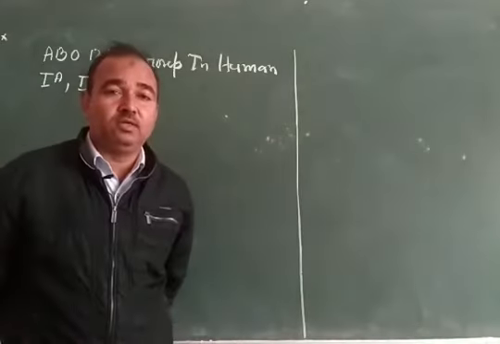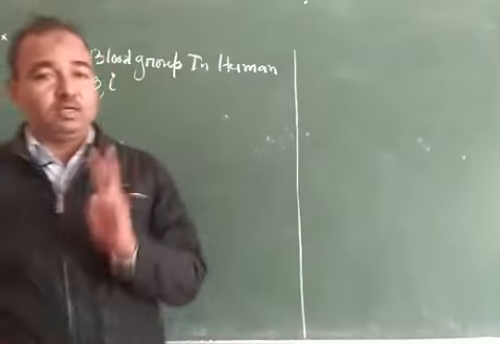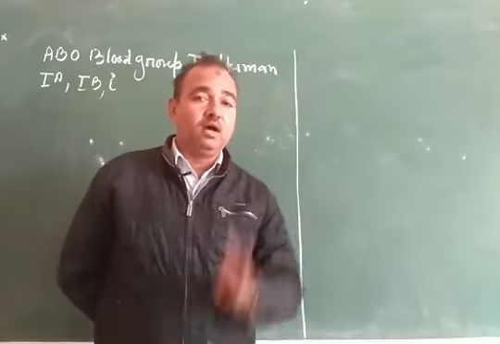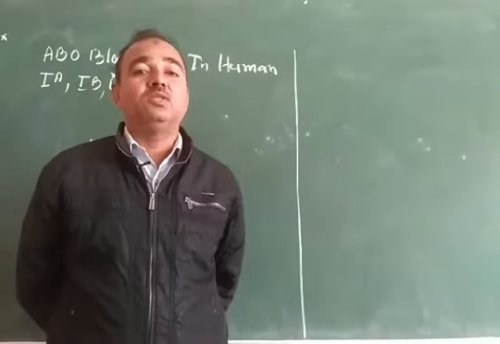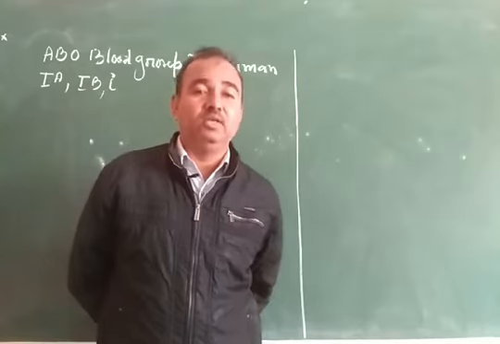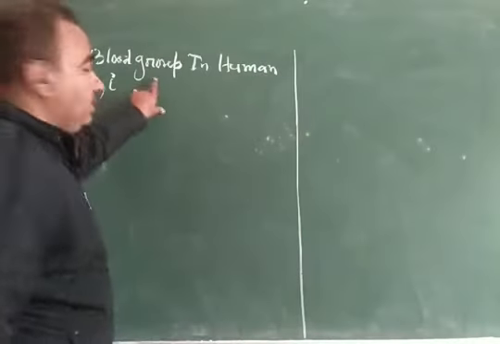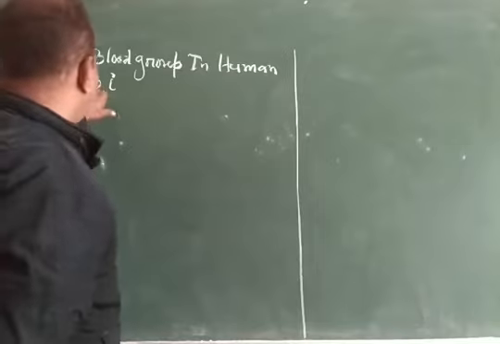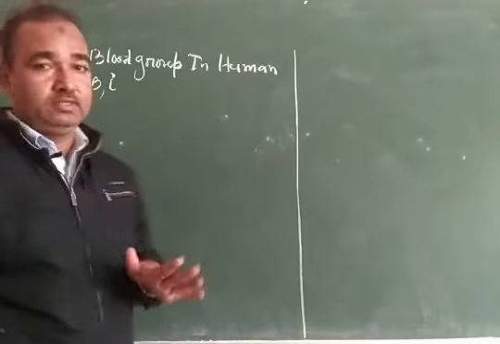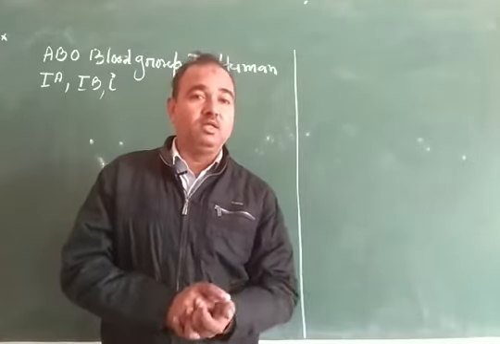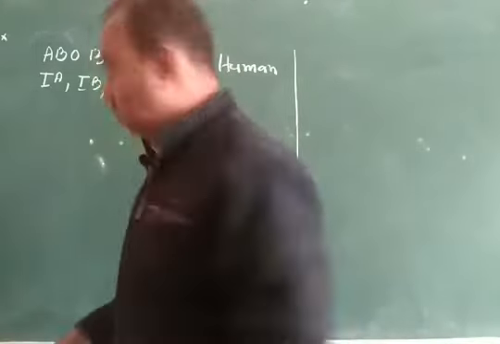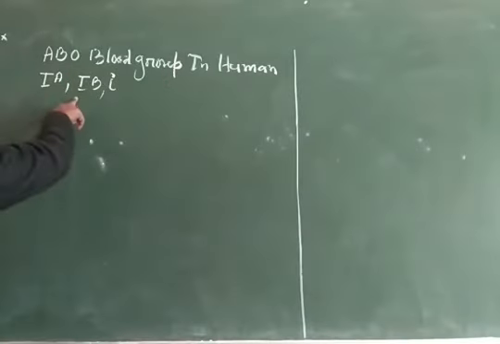And if more than two alternate forms of an allele are responsible for the determination of any character in a population, this is called multiple alleles. So it is an example of multiple alleles, and it is an example of codominance. This topic we will discuss later. First we discuss the blood group in human beings. These are the three different alleles: IA, IB, and I.